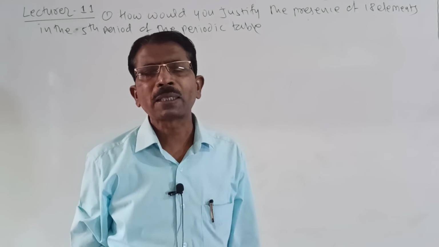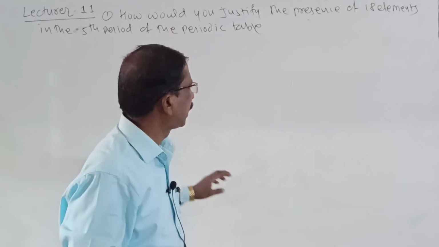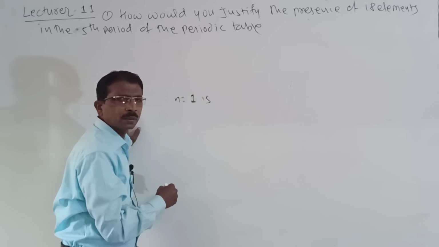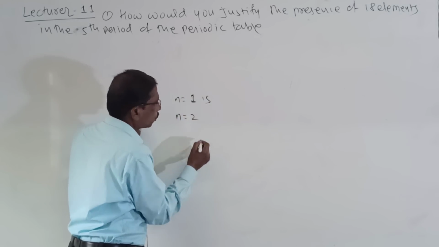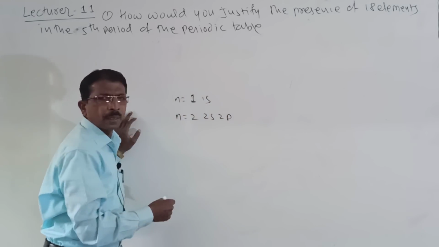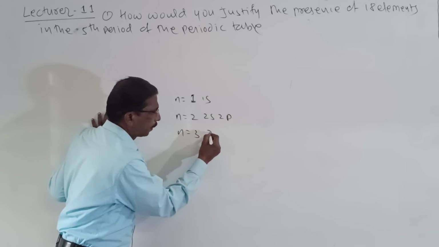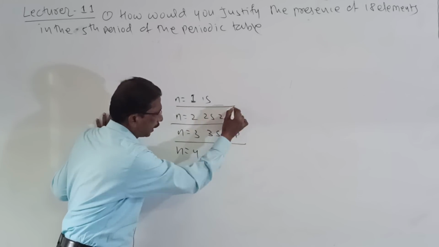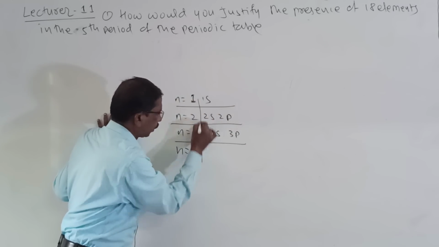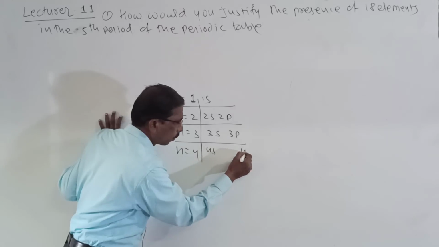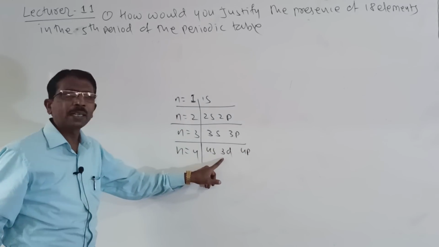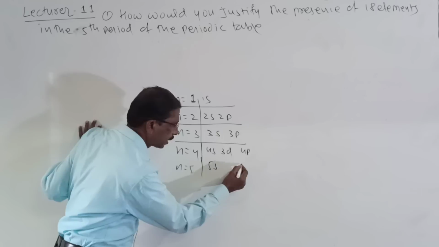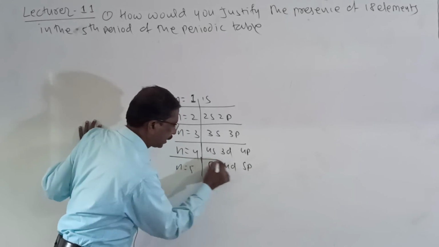We know how the classification takes place according to the periods. So here generally we know that first period n is equal to 1, it has 1s. Second period n is equal to 2, so we have 2s and 2p. And third period n is equal to 3, we have 3s and 3p. And n is equal to 4, it is 4s, 4p, 3d, so 3d begins here. And then n is equal to 5, so it is 5s, 5p, 4d. So this is the answer here.